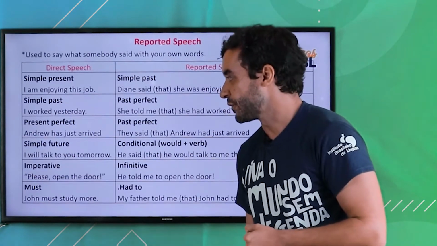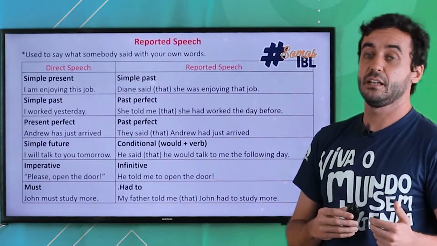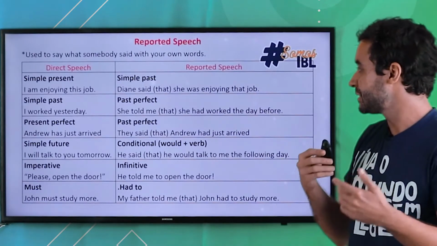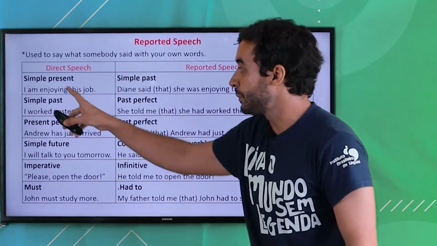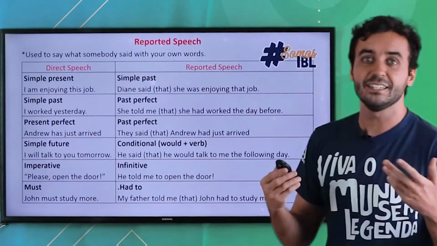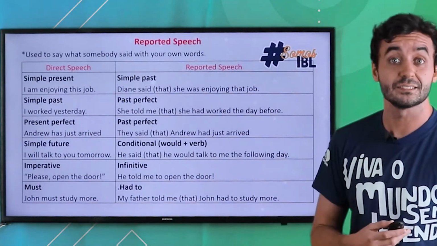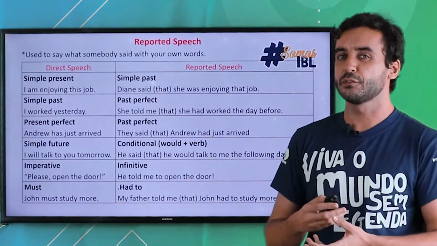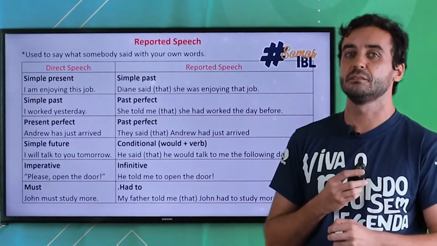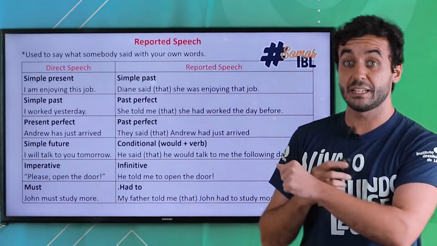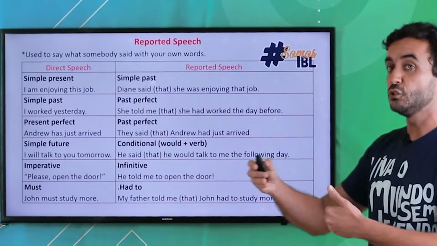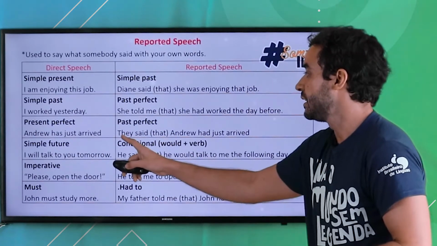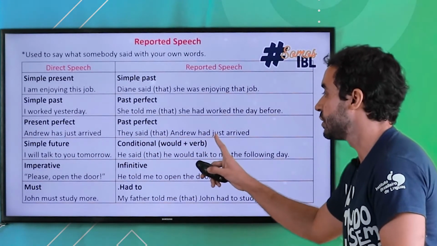When we use present perfect, Andrew has just arrived, okay? They said that Andrew had just arrived. Okay, again, the same situation, because the simple past and the present perfect are in the end 2 different ways of using the past, right? So Andrew has just arrived. Okay, do you remember that we used the present perfect to mention things that just happened, right? That happened now, right? But now we have to use 2 levels of the past. Andrew has just arrived. We use the past perfect. They said that Andrew had just arrived.